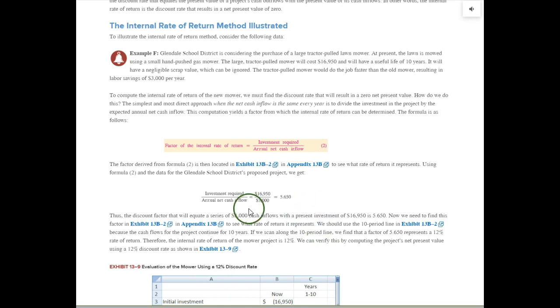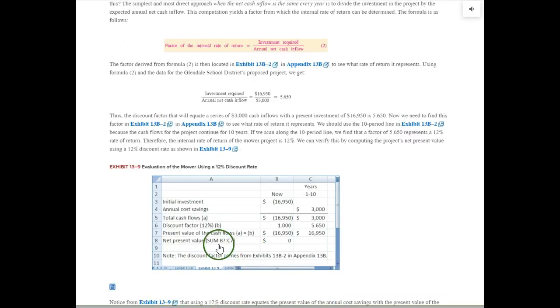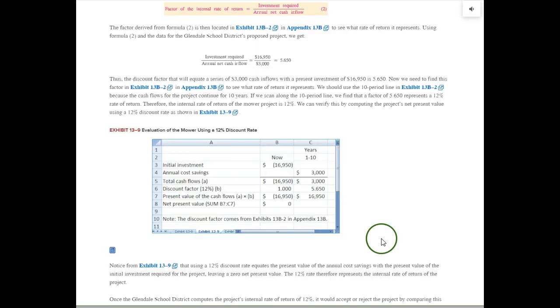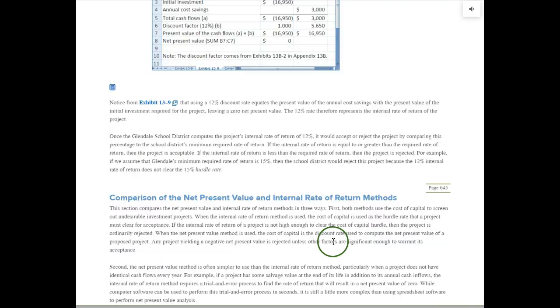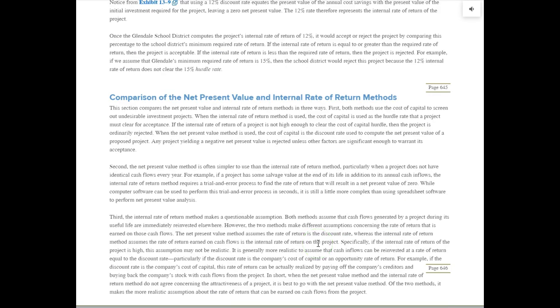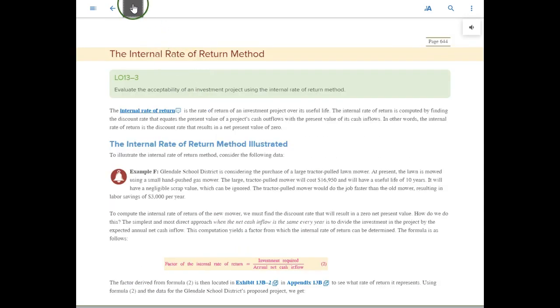And that's what they say in here. The project will be 12%. If you wanted to go through the net present value method, you can do that, and you'll find out that it has a net present value of 0. Net present value of 0. Okay, so then they discuss comparing the two methods. You can read that on your own.